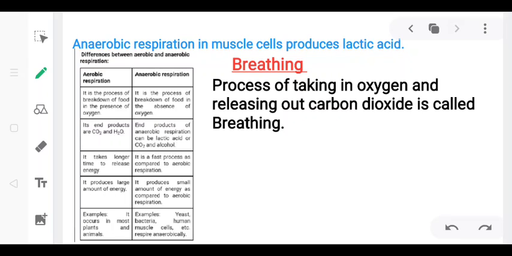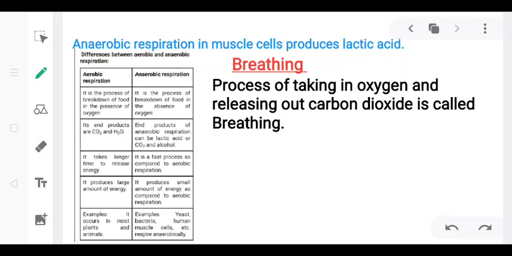Okay, now here is the difference between aerobic and anaerobic respiration. Aerobic respiration occurs in the presence of oxygen, whereas anaerobic takes place in the absence of oxygen. It involves the complete oxidation to produce carbon dioxide and water, whereas in anaerobic respiration incomplete oxidation takes place and alcohol and carbon dioxide get produced. Okay, in aerobic respiration large amount of energy is released, whereas anaerobic produces less energy.